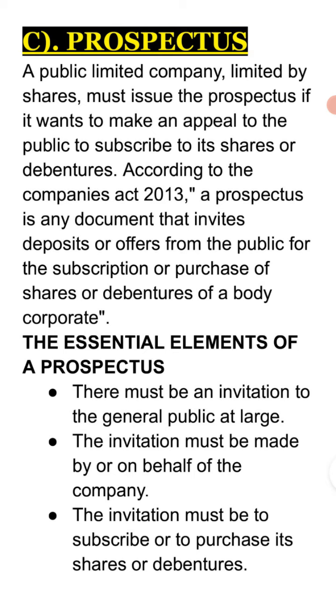Essential elements of a prospectus. The very first, there must be an invitation to the general public at large. It must not be specific to a particular class, specific to a particular category. It must be an open invitation for the common public at a large scale. Second, the invitation must be made by or on behalf of the company. Either the company makes it or any representative on behalf of the company gives the invitation. And the last, the invitation must be to subscribe to or to purchase its shares or debentures. An invitation only for the purpose of purchasing shares or debentures.